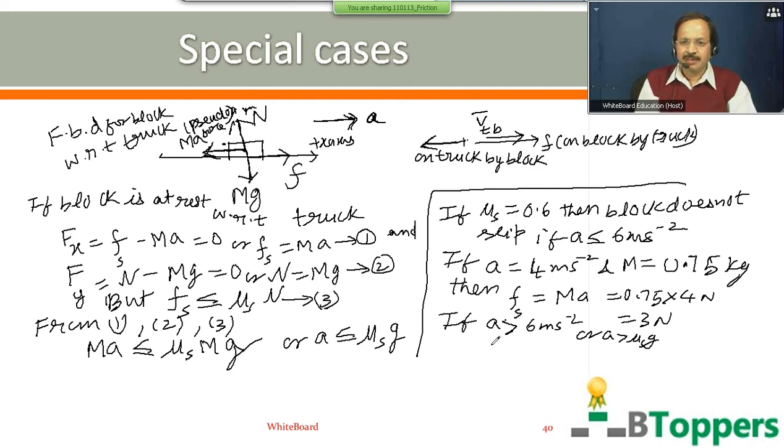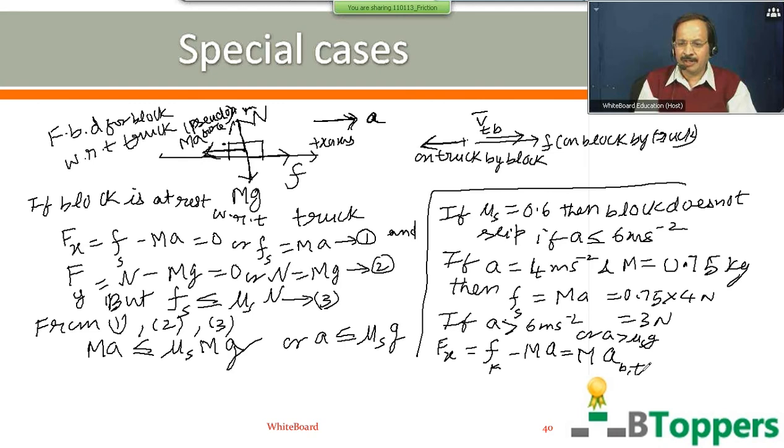In that case, the equation of motion for the x-axis for the block relative to the truck, we can write: Fk minus mass into acceleration of the truck, that is the resultant force on the block relative to the truck, is equal to mass into acceleration of the block relative to the truck.